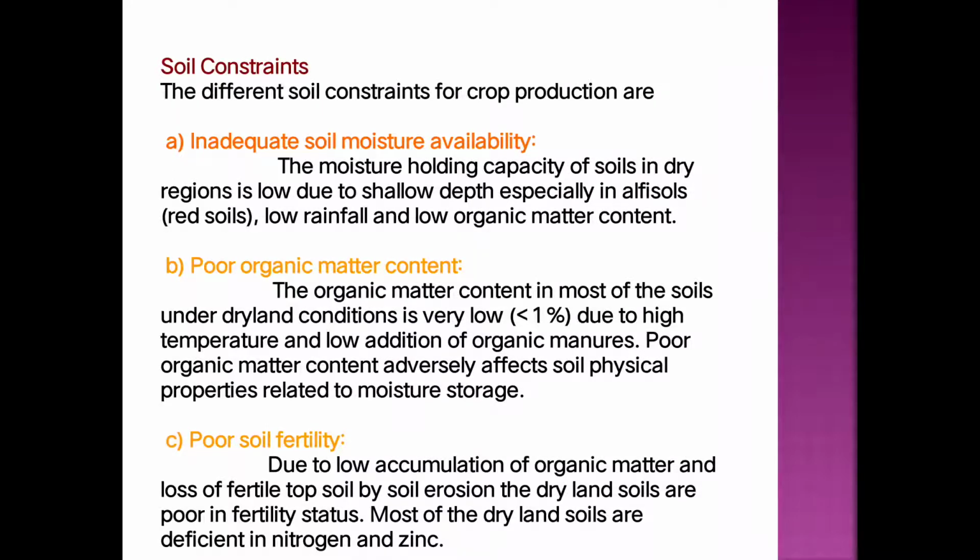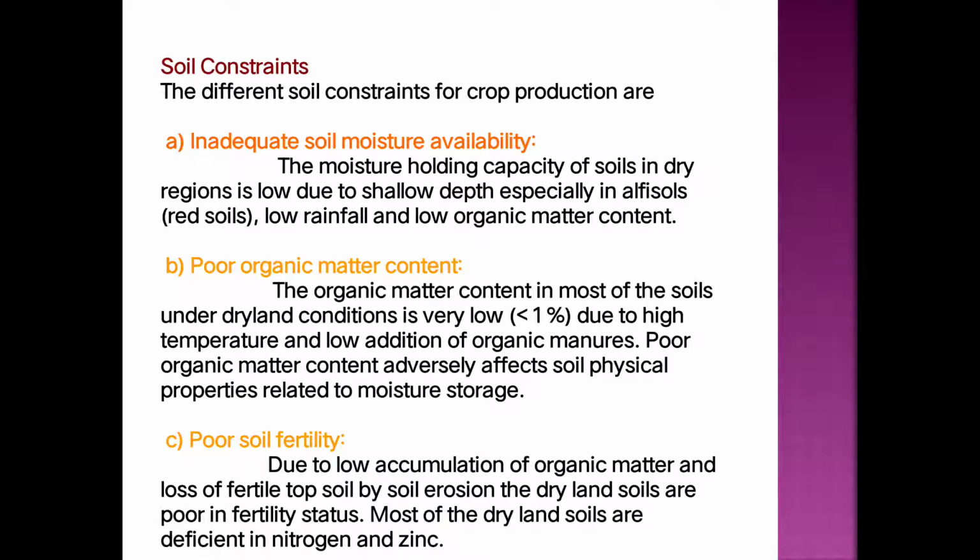The reason is that the area receives high temperature, and there is low addition of organic manure. Then the poor organic matter content adversely affects the soil physical properties which are related to moisture storage.